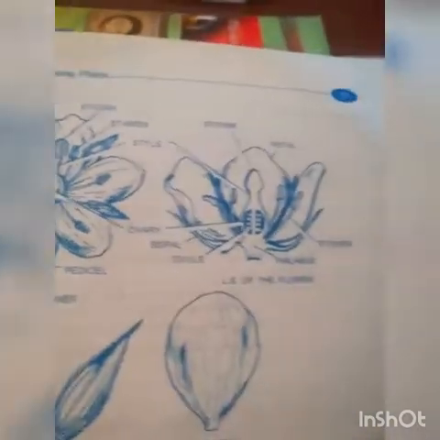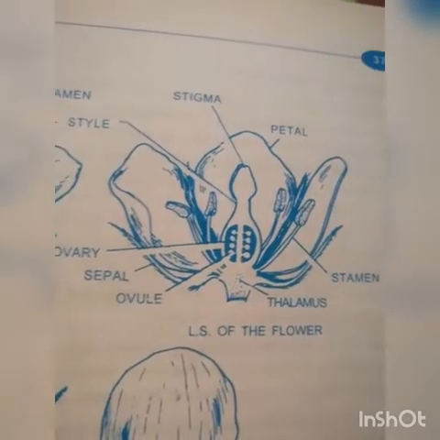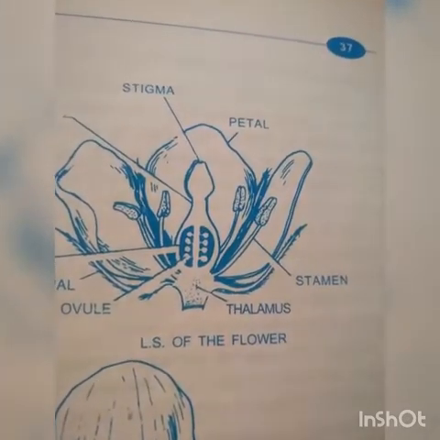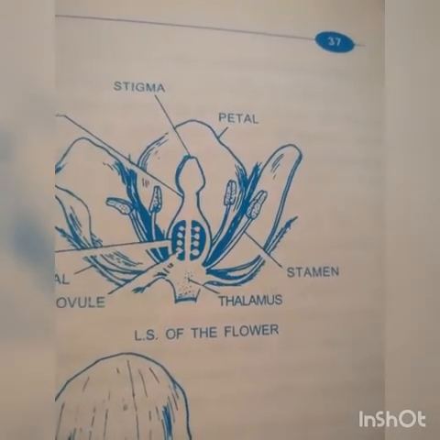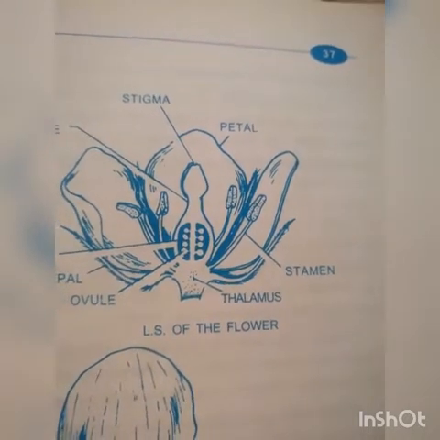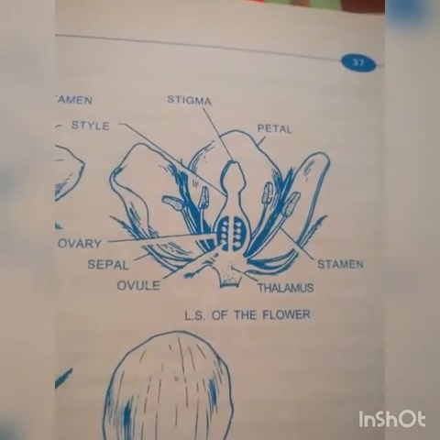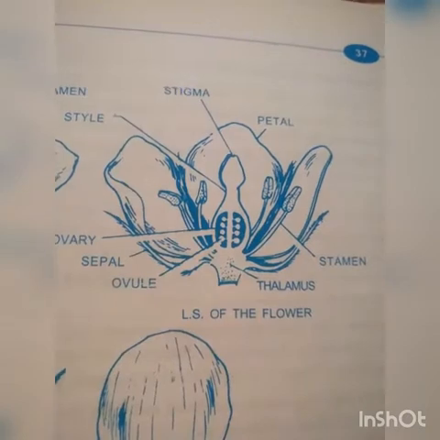Okay. Now the L.S. of a flower. See here. There is thalamus on which all the 4 parts, that is calyx, corolla, androecium, gynoecium, are attached. Thalamus, sepals, and petals.